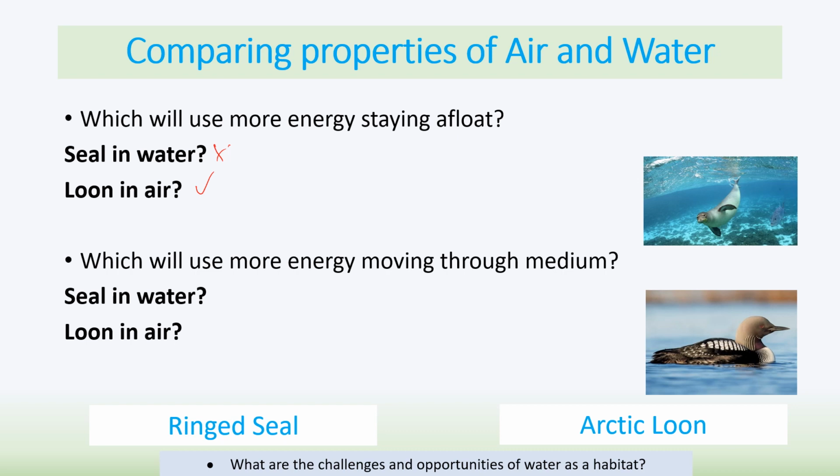However, moving through the water is going to take up lots of energy, so that means that the seal is going to need lots of energy to swim through the water because of the resistance of the water, something called viscosity.